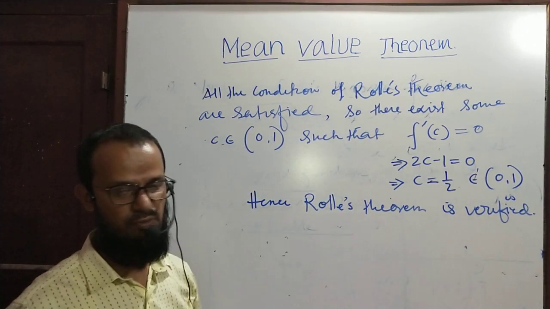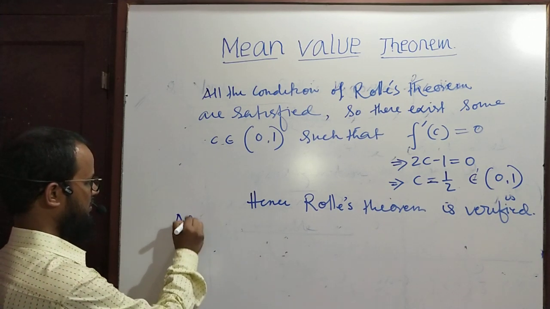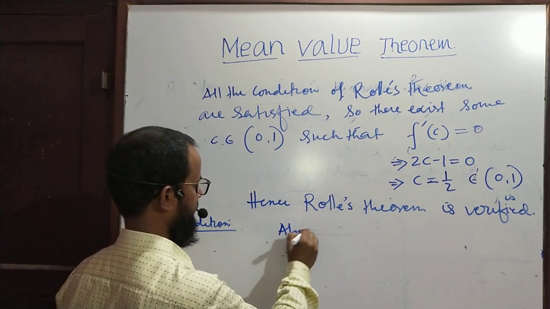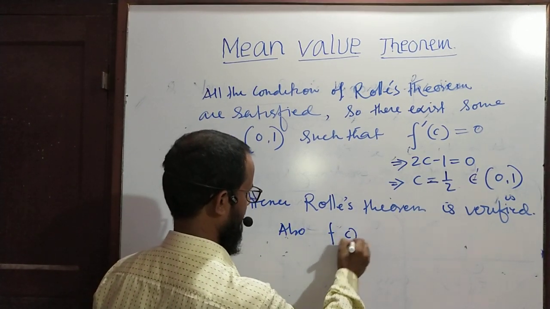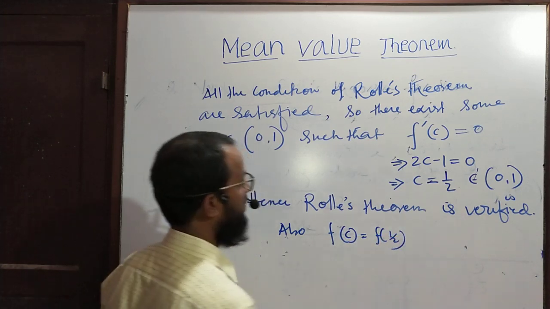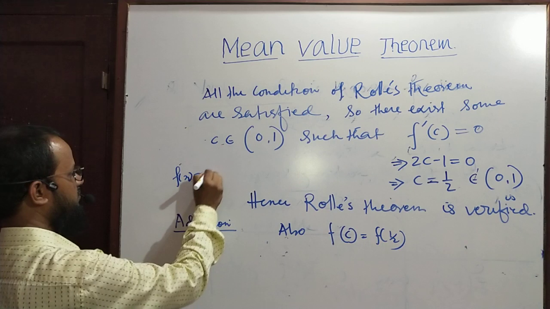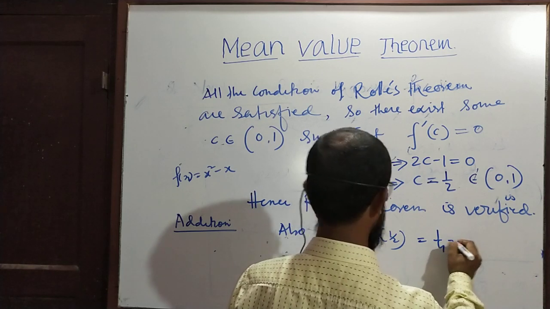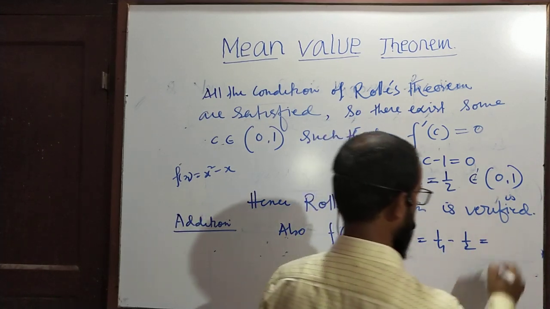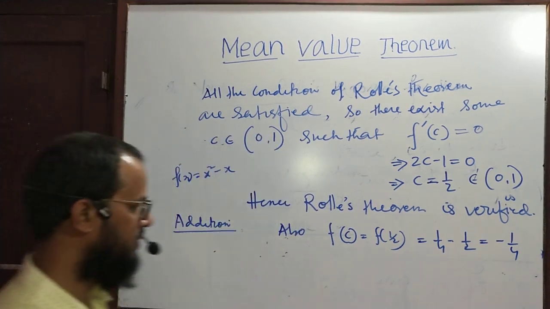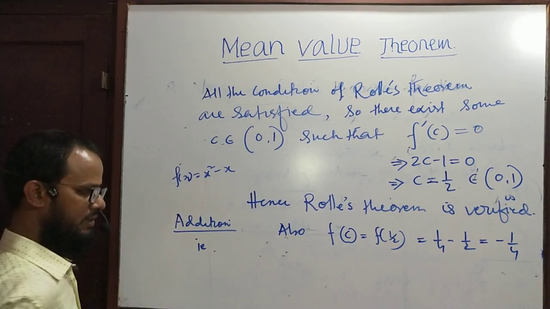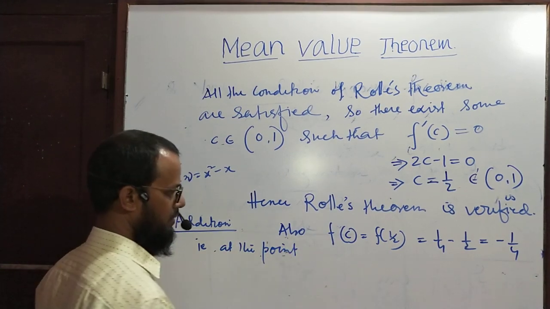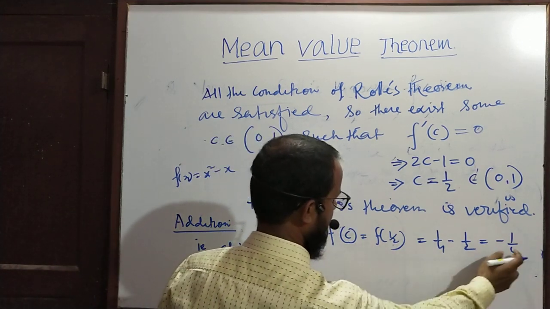Now also see f of c, that is f of half, for this particular function. Your function is f(x) equal to x square minus x. So 1 by 4 minus half is equal to minus 1 by 4. That means at the point where the x coordinate was half, the y coordinate is minus 1 by 4.